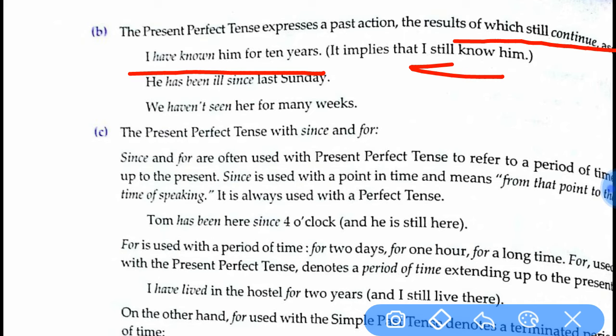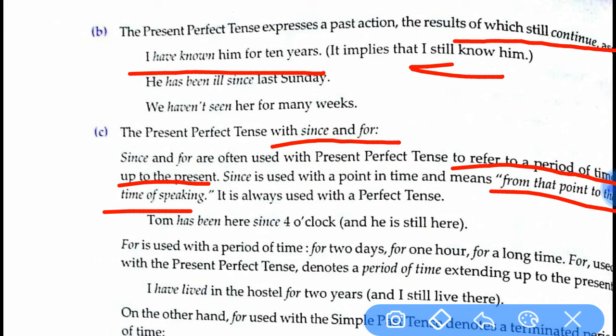Then next we have got using with since and for. When we use it with for, the action refers to the period of time up to the present. And then in the second one, since is used with a point in time and means from that point to the time of speaking. So the difference is that when we use for, it refers to the period of time up to the moment, and when we use since, it is from that point to the time of speaking.